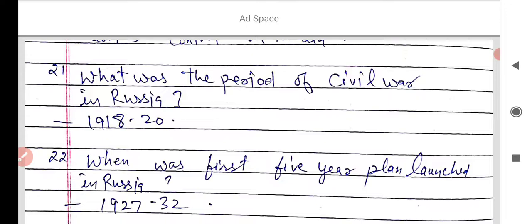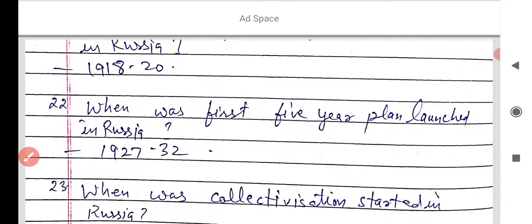You learned that there was a civil war when, after the October Revolution, Vladimir Lenin started the equal distribution of land among the farmers, and that was the reason for the civil war in Russia. You can write that 1918 to 1920 was the period of the civil war. I also told you the reason for that civil war.